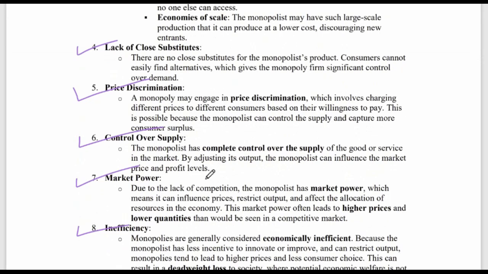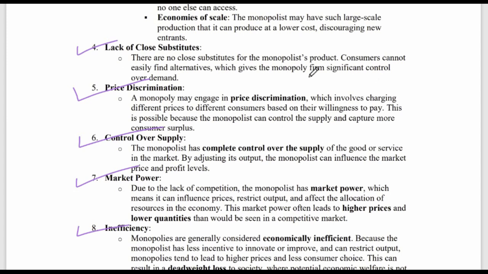Lack of close substitutes. There are no close substitutes for the monopolist's product. Consumers cannot easily find alternatives, which gives the monopoly firm significant control over demand. So, consumers cannot easily find alternatives.